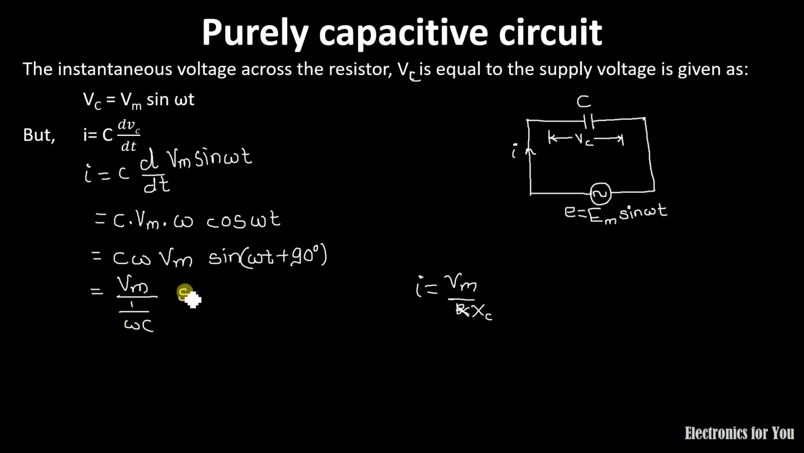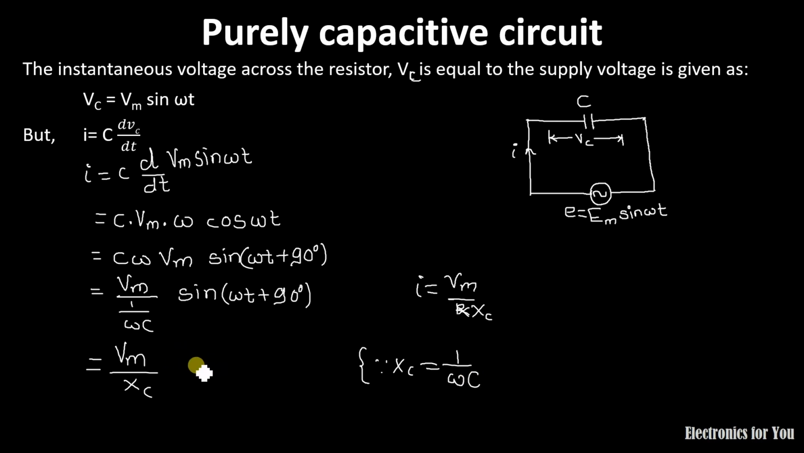The remaining expression will remain the same, so it is sin omega t plus 90 degree. Here definitely it is Vm upon Xc, that is, we have put Xc equals 1 upon omega c. Here Xc is the capacitive reactance, which is explained later.